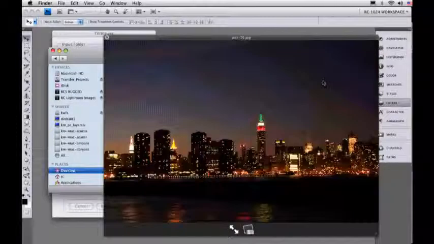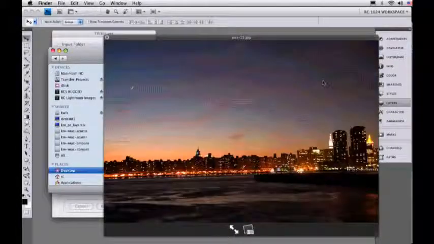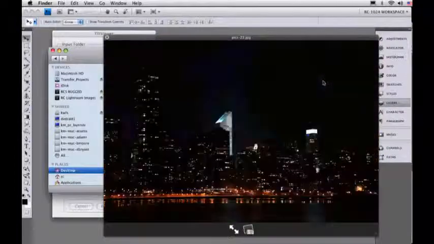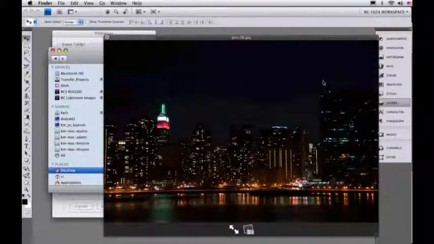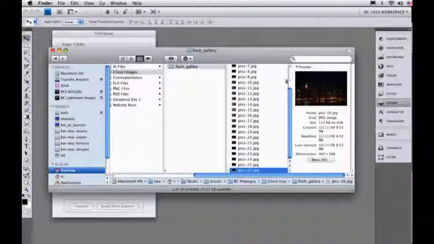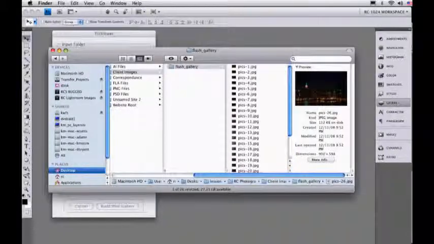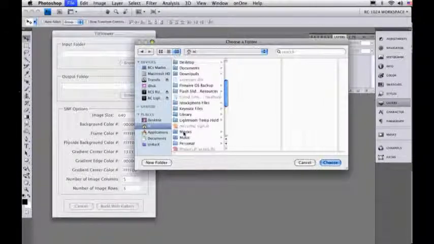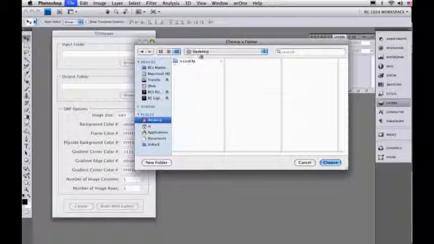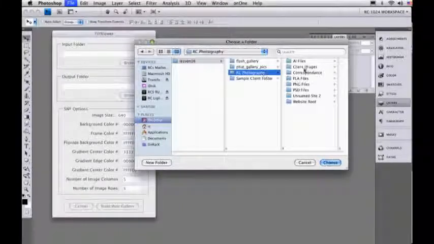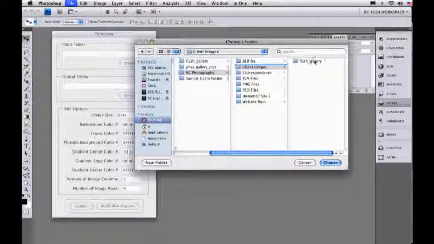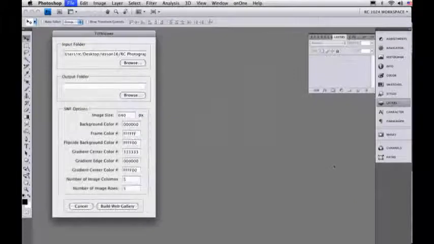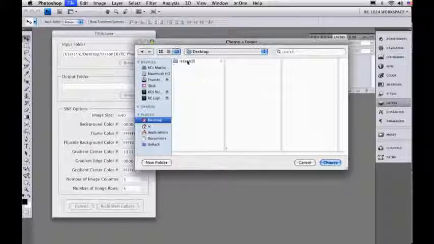Here's my input folder directory. I'm going to click on Browse, and from there I'll go to the Lesson 16 RC Photography, Client Images folder, and select Flash Gallery. Click Choose. The output folder is going to be wherever you want to save this. So I'm going to go to my Lesson 16, Photography, Website Root, and I'm not going to call it Tiltviewer because that would give away what you're using. So I'll just say Gallery 1, and click on Create. And that's the folder that I'm going to use.